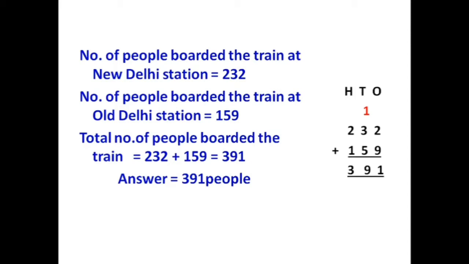Number of people boarded the train at New Delhi station is equal to 232. Number of people boarded the train at Old Delhi station is equal to 159. Total number of people boarded the train is equal to 232 plus 159. When we add 232 and 159, we get 391. So the answer is equal to 391 people.